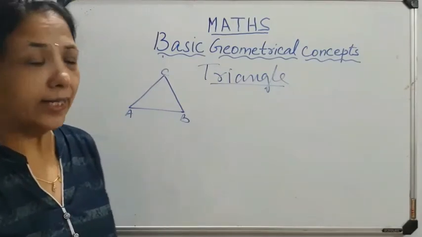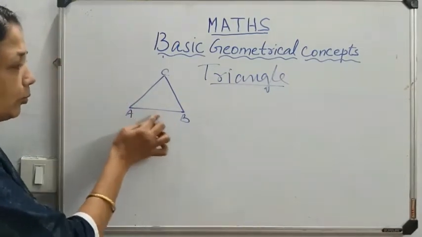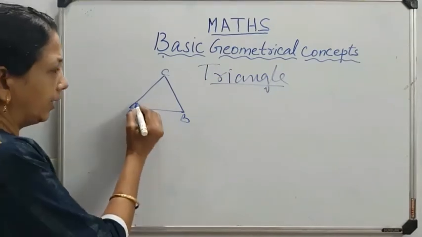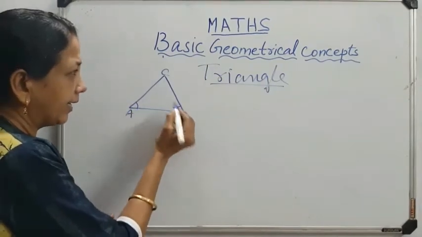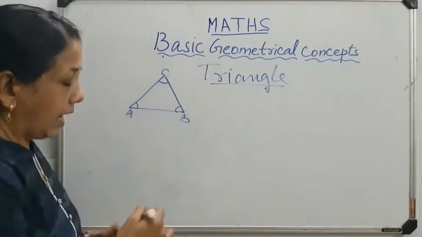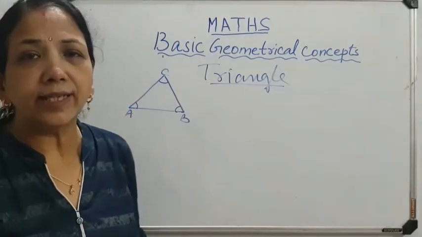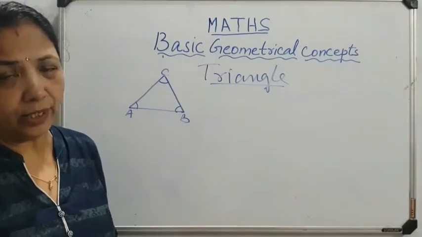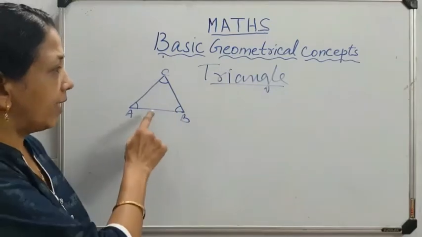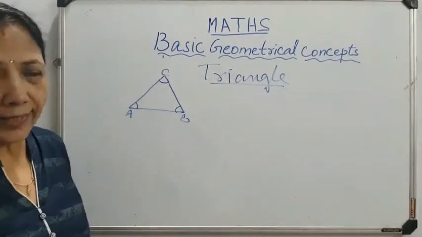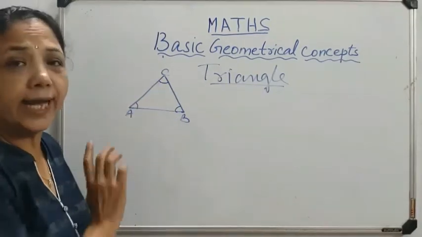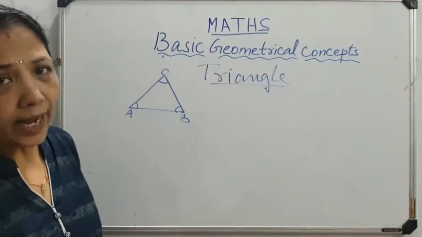And how many angles? Two line segments, two sides, form an angle. It is one angle, it is the second angle, it is the third angle. How many angles are there? There are 3 angles. So a triangle has 3 sides, and it has 3 vertices and 3 angles.